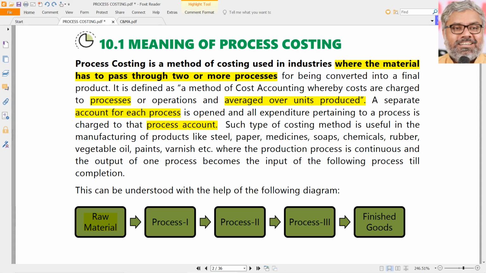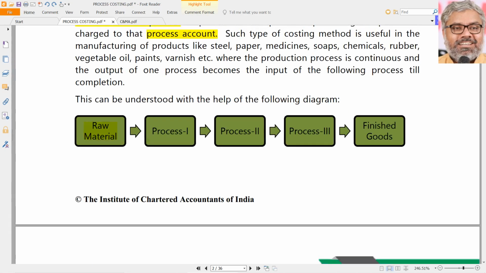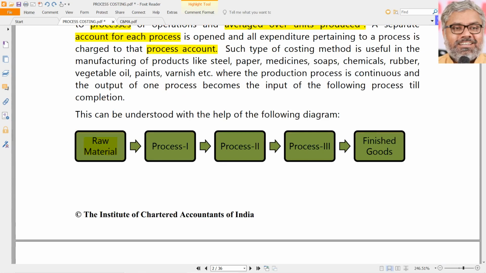That is not our requirement. But in general, for most of them, the material will be introduced in the beginning of the process is a common point. Not necessarily that always it will happen like that. There may be certain things where a high valued material can be introduced later. Last process it may be introduced. That depends upon the type of product and what manufacturing technology they are using. We don't have to worry about them. For us, what is important is to understand